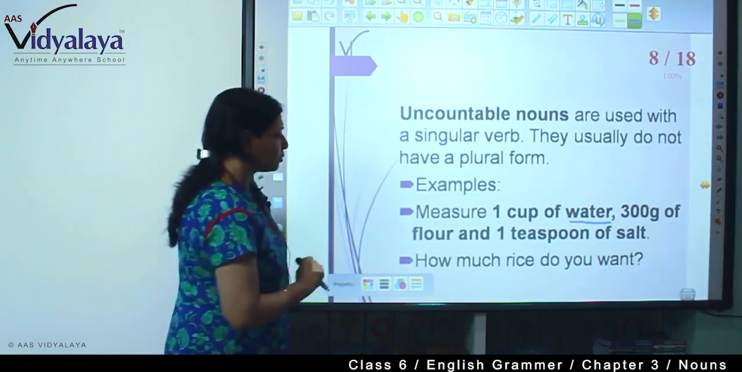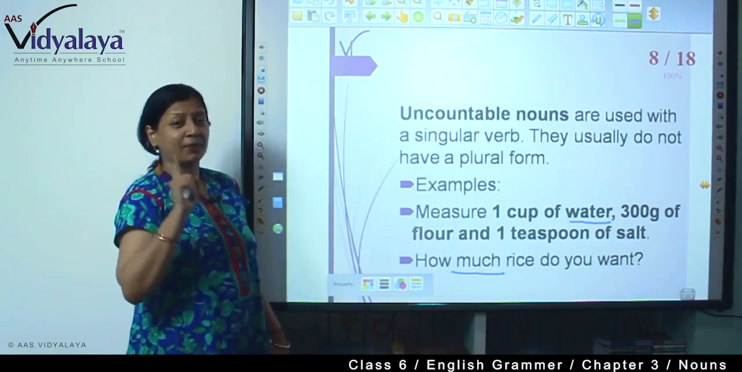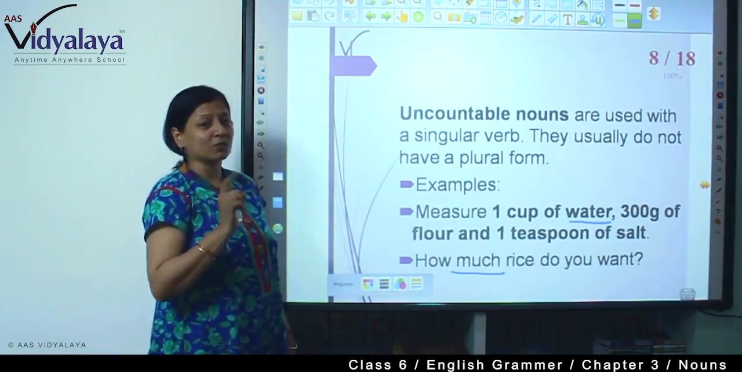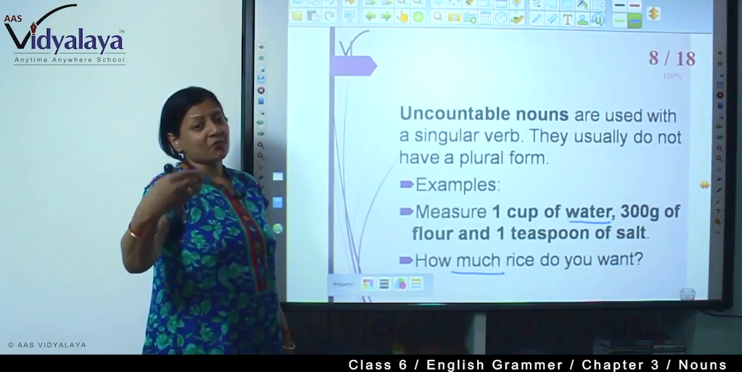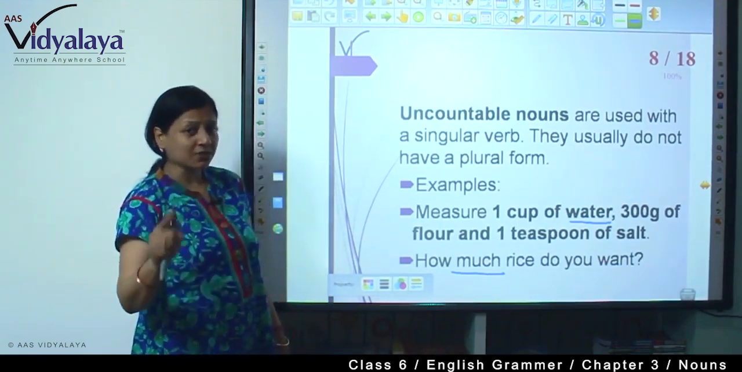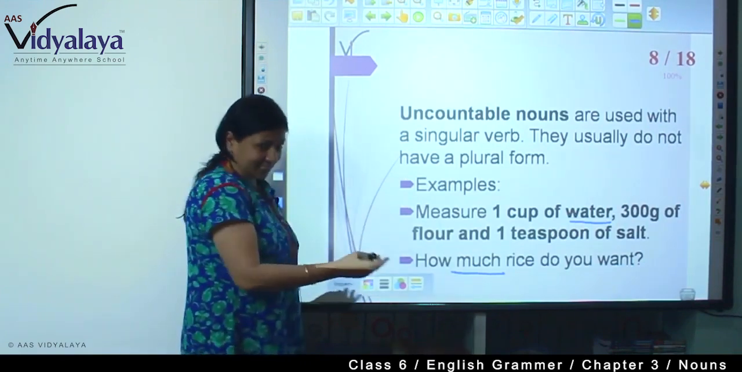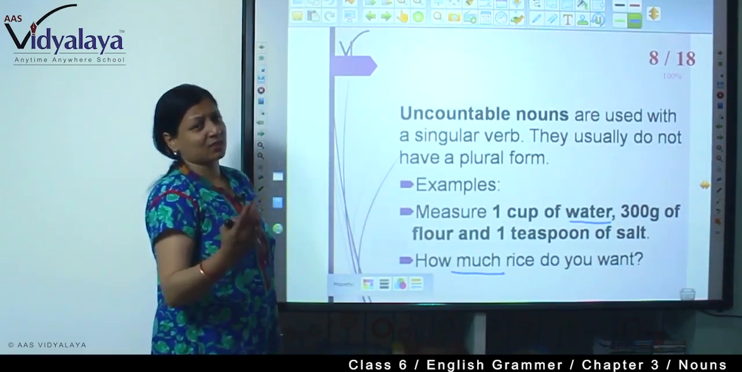How much rice do you want? See, here we are writing much. We haven't written many. In the countable nouns, what did we write? How many friends do you have? But here we are writing how much rice do you want. It can be 1 kg, 2 kg, 25 kgs, whatever.